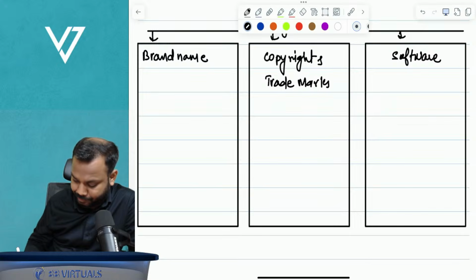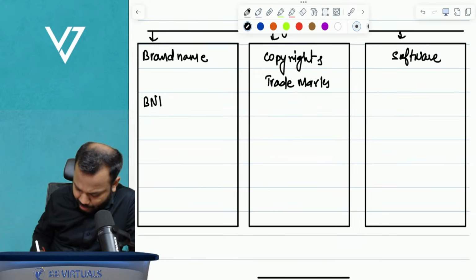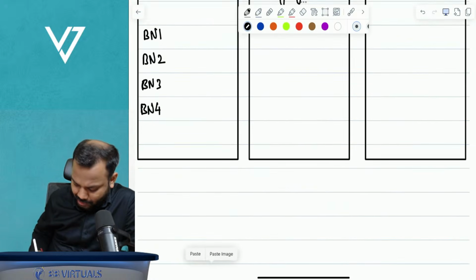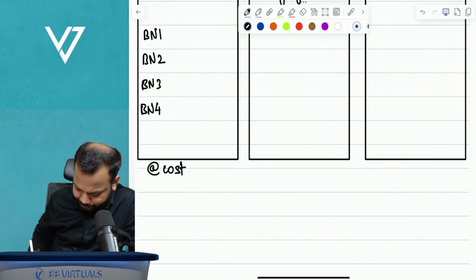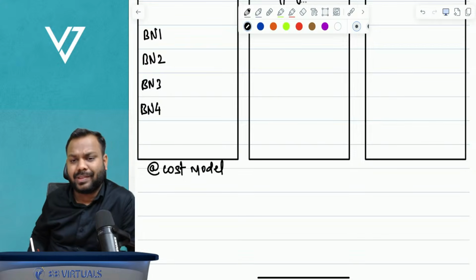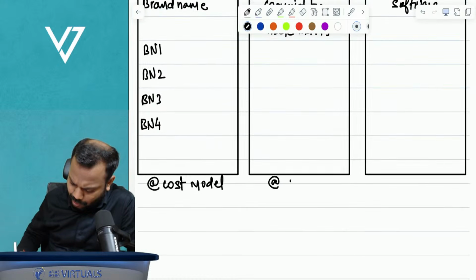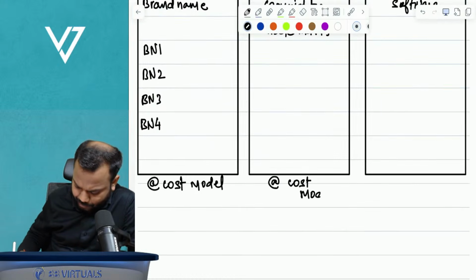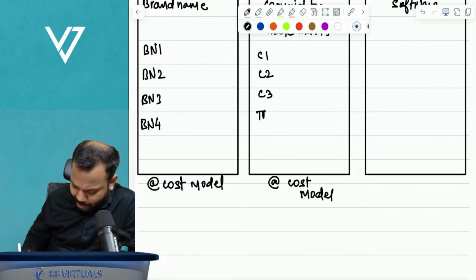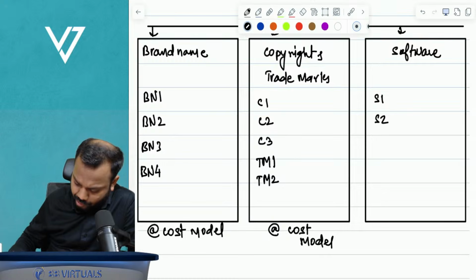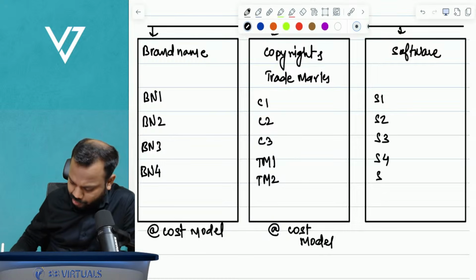Now understand, please. We have brand name 1, brand name 2, brand name 3, brand name 4, and these brand names are at the cost model. Why? Because for brand names we know explicitly that there is no active market. Copyright and trademark are also at the cost model: copyright 1, copyright 2, copyright 3, trademark 1, trademark 2. Now software is software 1, software 2, software 3, software 4, software 5.